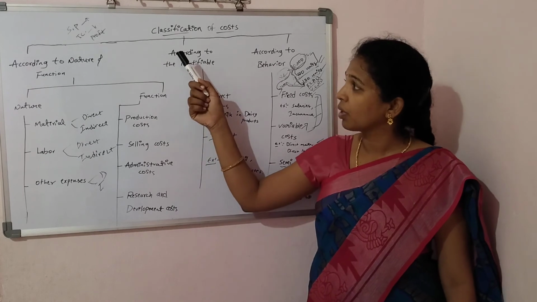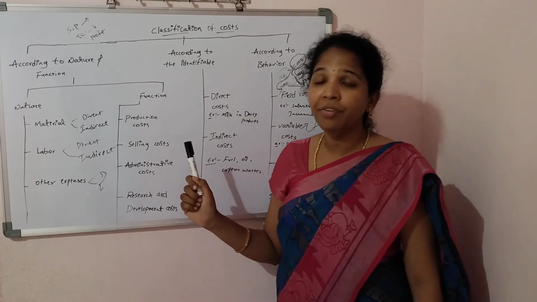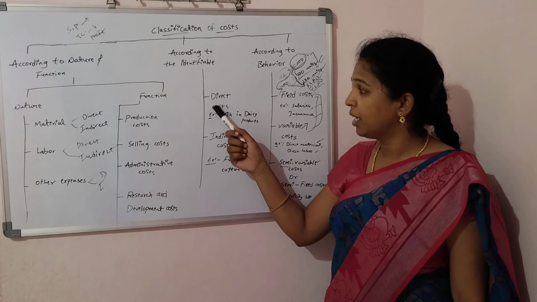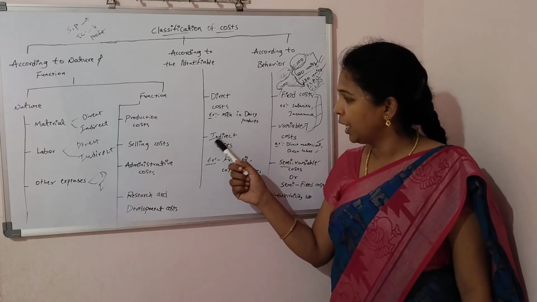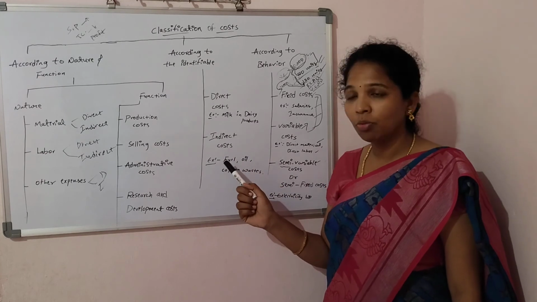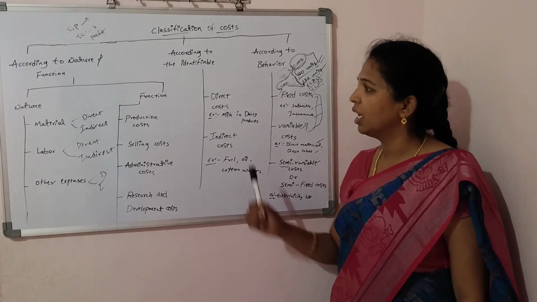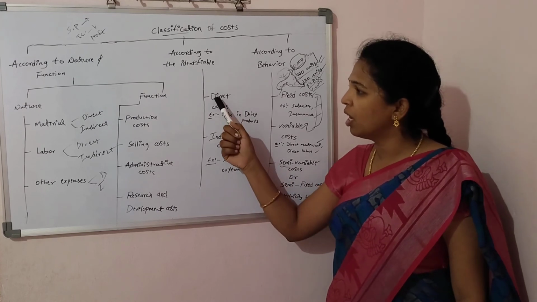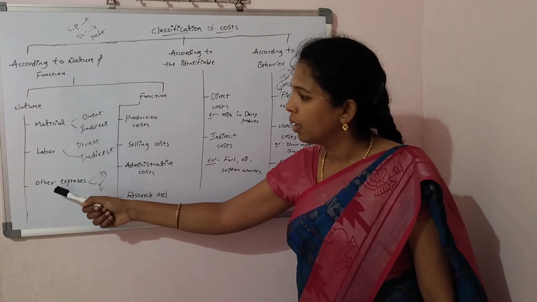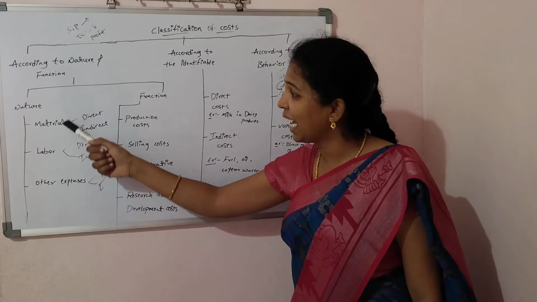And the next one, according to identifiability: direct cost, for example milk and dairy products. Indirect cost, for example fuel, oil, cotton waste. What is the direct cost? What is the indirect cost? The total of the material, labor, and expenses is the direct cost.